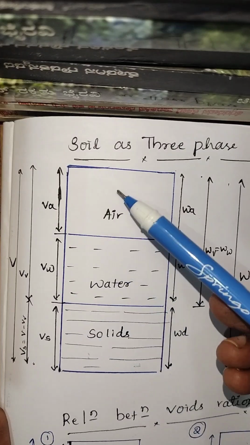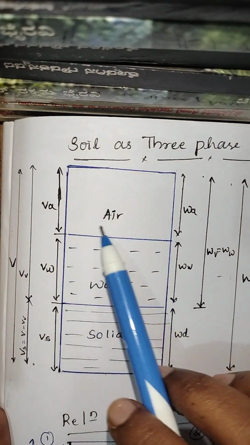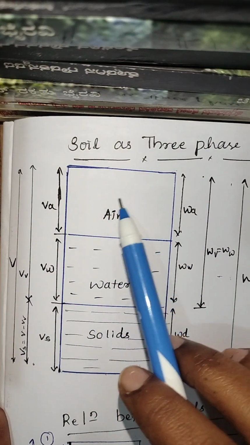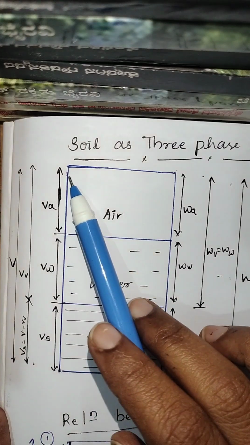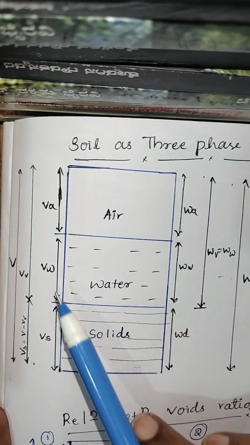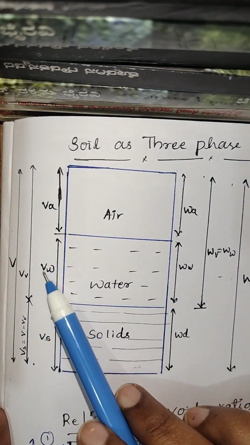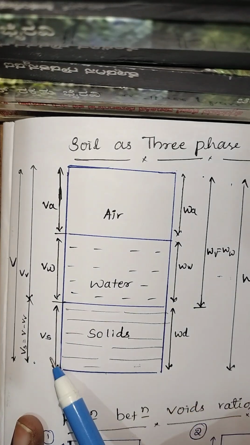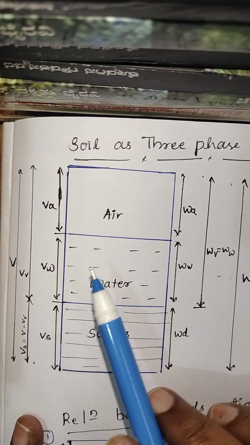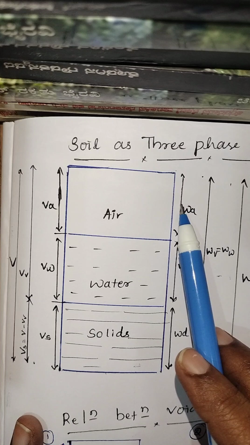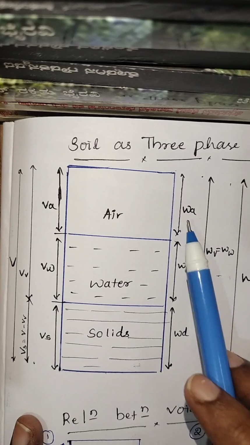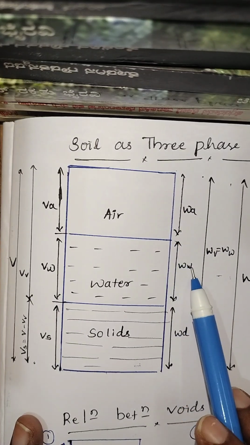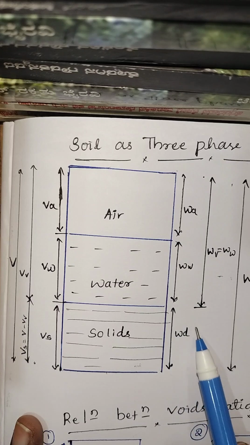And we already know that the space which consists of air, we call it the volume of air. And those are known as the volume of water and the volume of solids. And here this is the weight of the air, this is the weight of the water, and this is the weight of the dry soil.